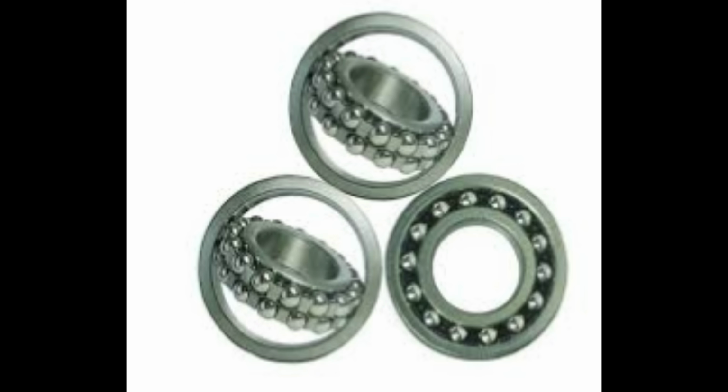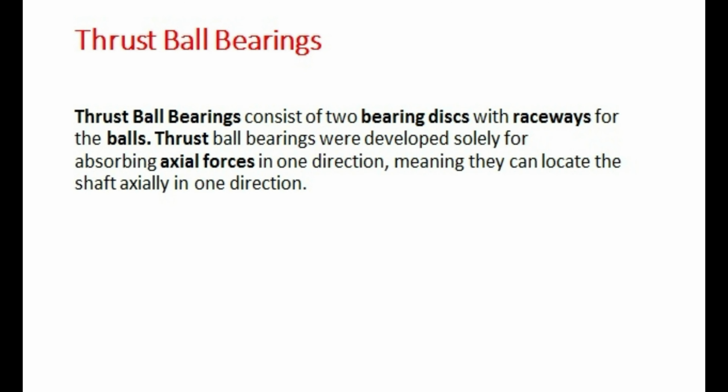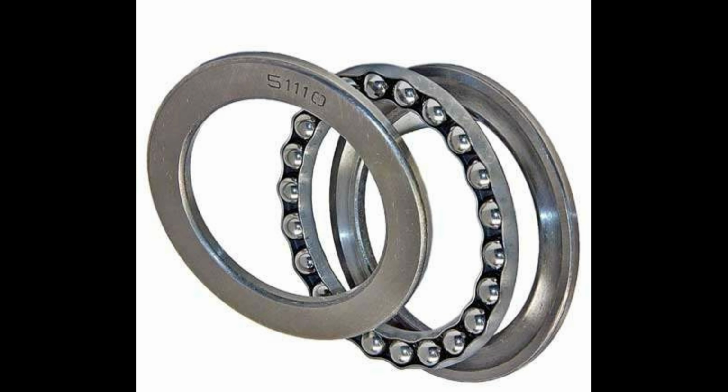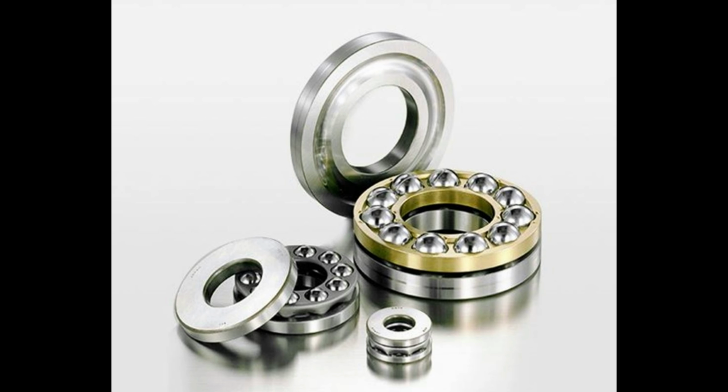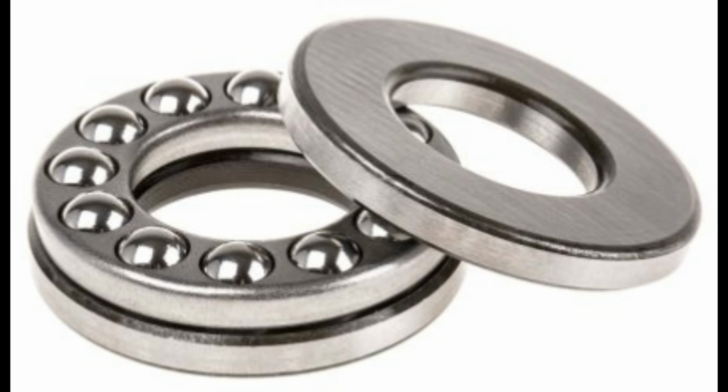The last ball bearing type is thrust ball bearings. Thrust ball bearings consist of two bearing discs with raceways for the balls. Thrust ball bearings were developed solely for absorbing axial forces in one direction, meaning they can locate the shaft axially in one direction. Let's see what roller bearings are.